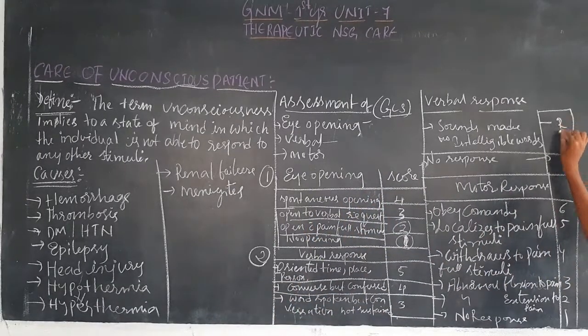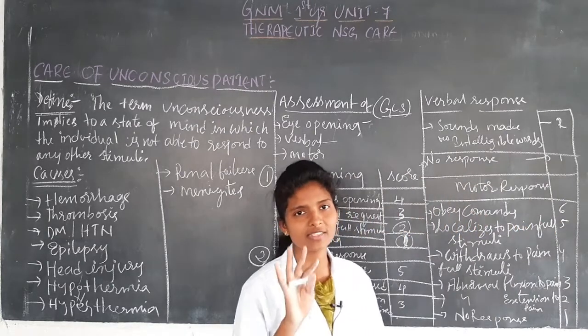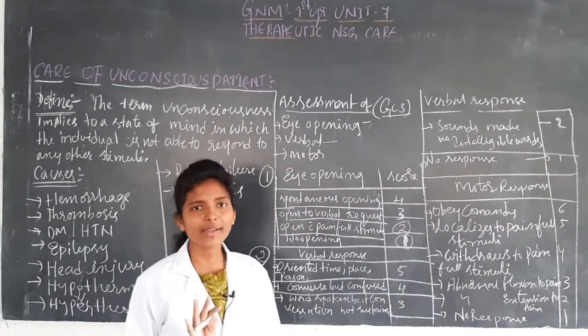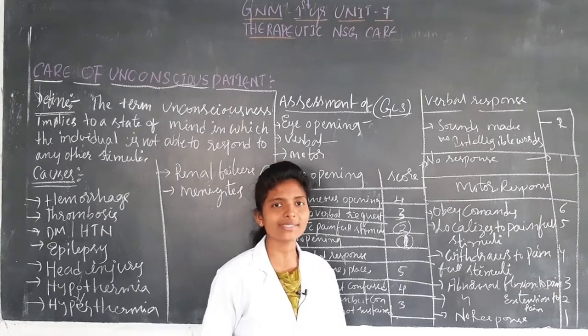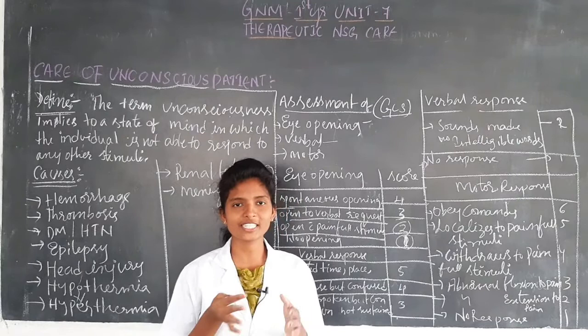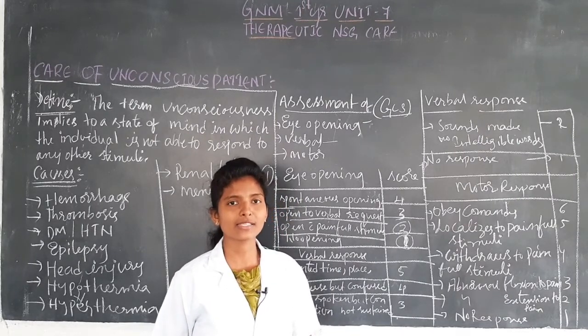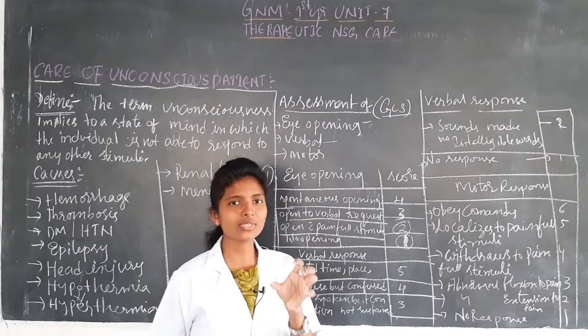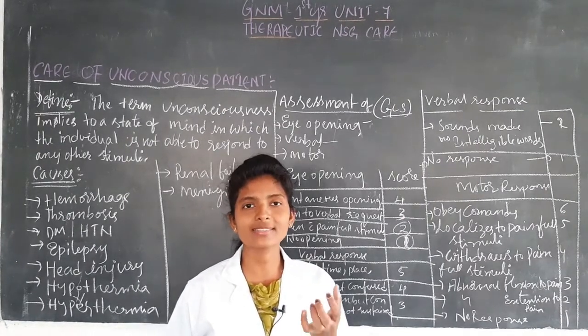And next thing is no response, where there is a 0 or 1 for the patient. So these things they are going to assess in an unconscious patient through GCS, the Glasgow Coma Scale. Through this scale they are going to identify the patient's conscious levels.